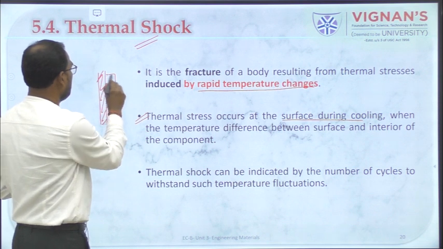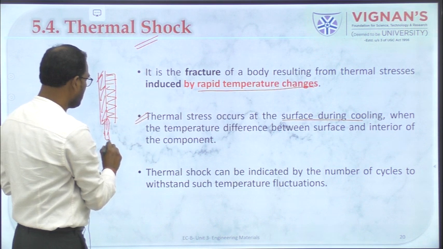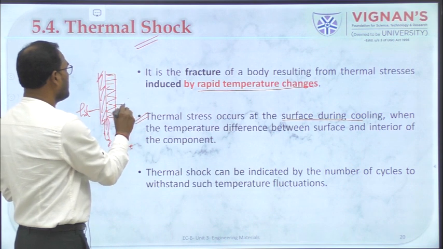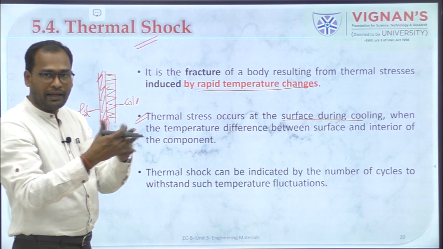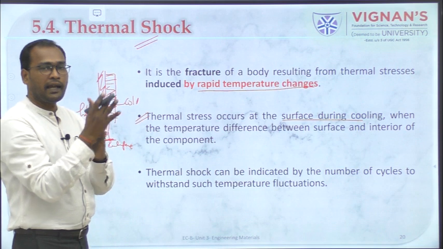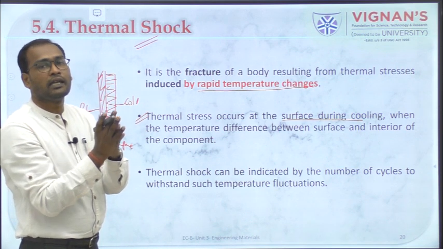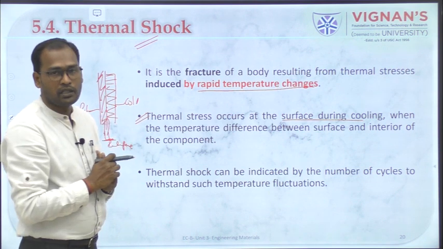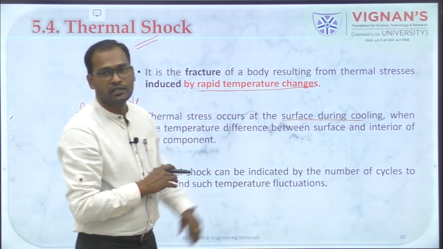it happens mostly at this point, at the interface, because this will be hot and this will be cold, and when this hot and cold come together, there will be a rapid change in the temperature at the interface. Because of this, a crack will be produced. Once a crack happens, the refractory material cannot be very strong. So this happens when there is a temperature change, and this temperature change we call thermal shock. Mostly it happens on the surface.